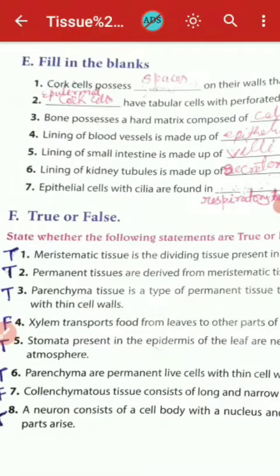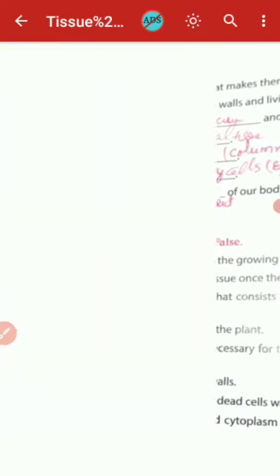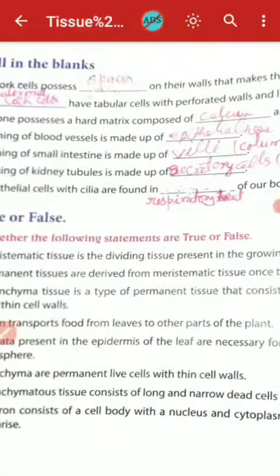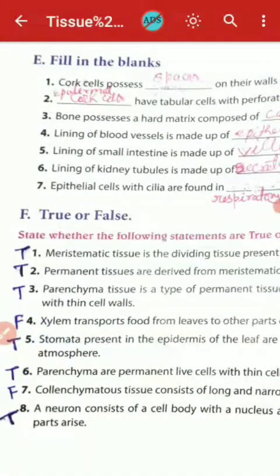And now second: dash have tubular cells with perforated walls and living in nature. This blank will be filled with the word epidermis.